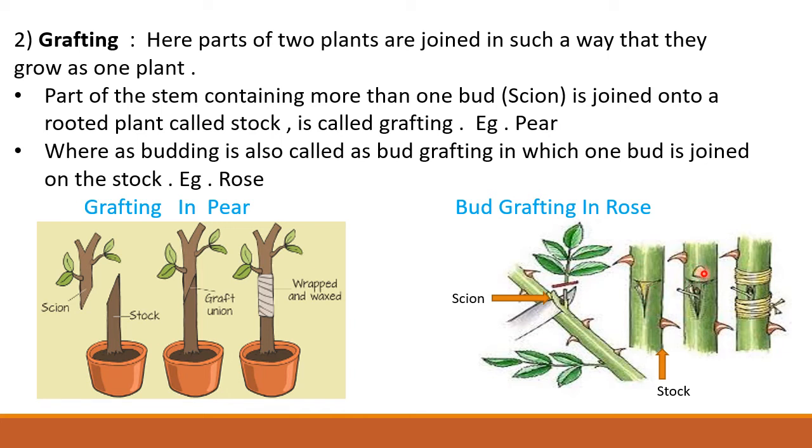So the plant in which the bud is inserted is called the stalk and the bud is called the scion. It is later on tied with the thread. After some time, due to cell division, both these parts, that is scion and stalk, unite, and in this way bud grafting is carried out in roses.